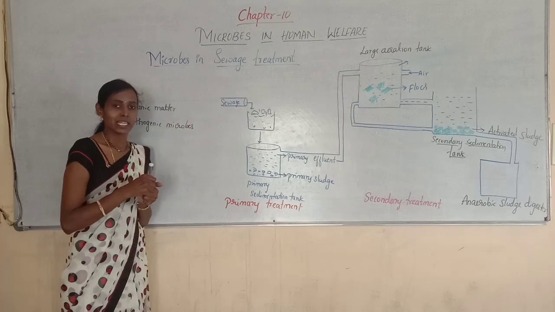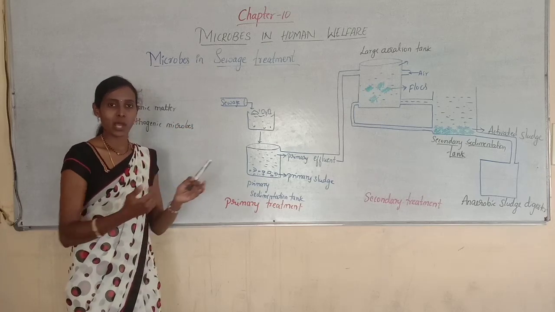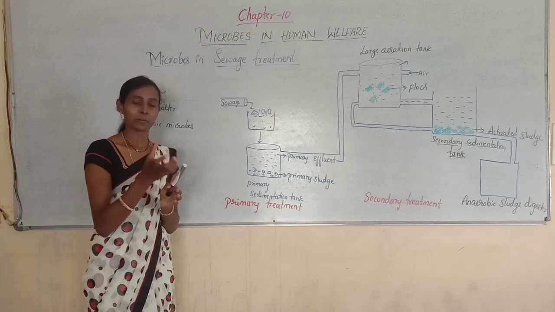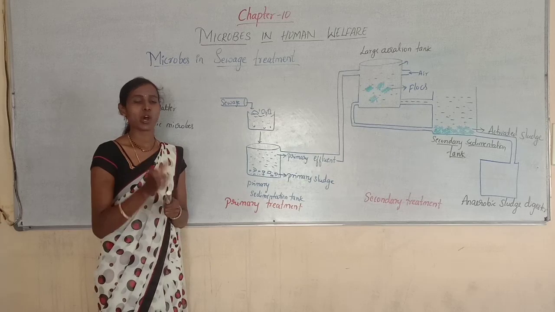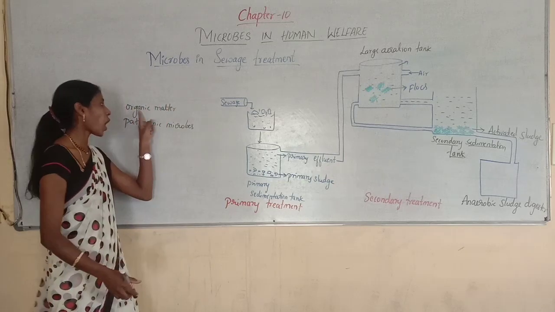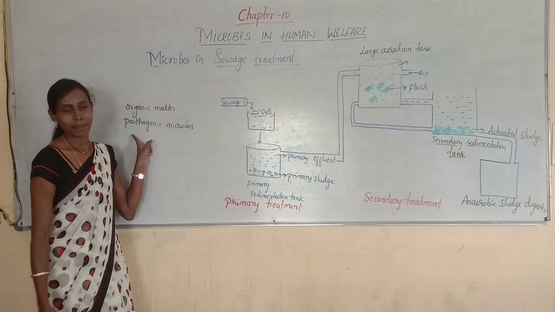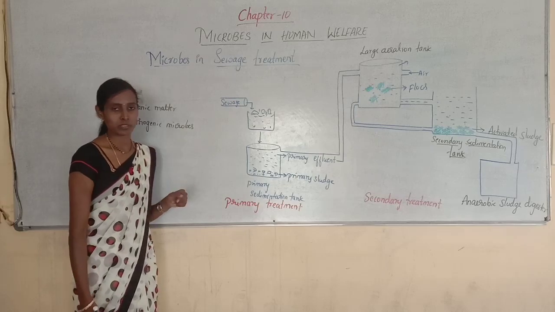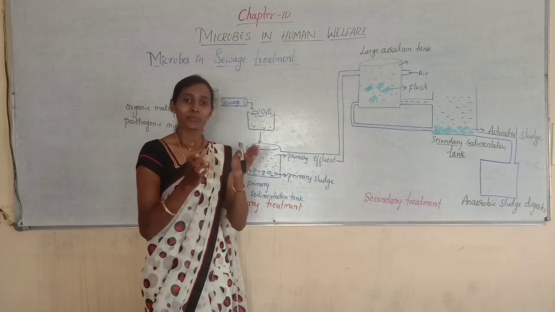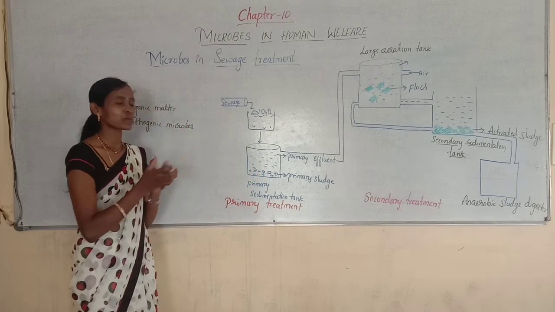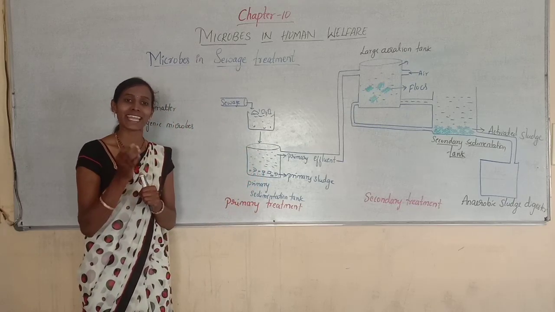There are different sources from which the sewage comes.